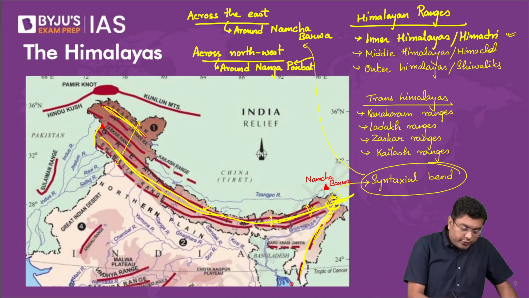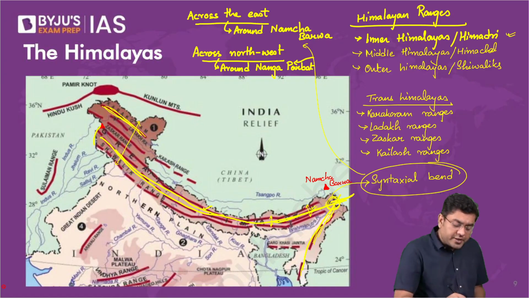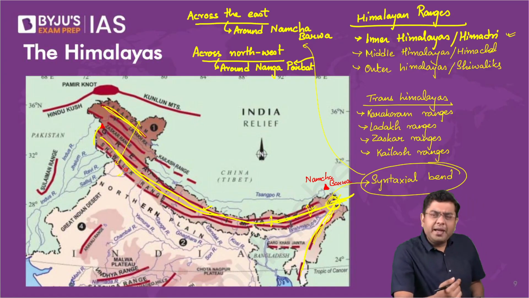Now, there is also a greater amount of compression observed in the eastern part as compared to the northwestern part. In the northwestern part of the country, if you go into the region of Punjab, from there itself you will start observing various hills and mountains. But initially, you will be confronted with Shivaliks.